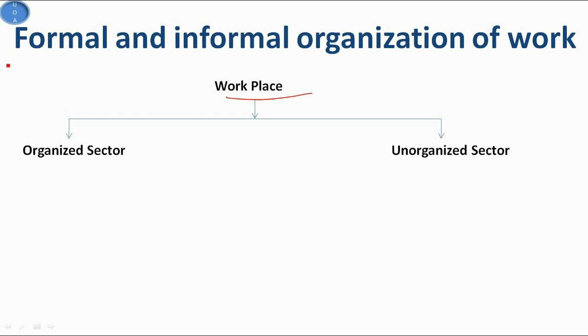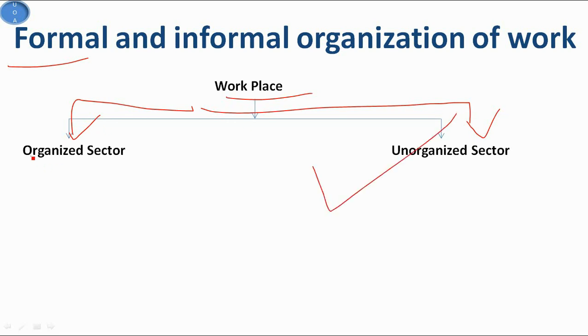purpose. So basically there are two kinds of workplaces. The first is the organized sector, which we also call the formal sector or formal organization of work, and the second is the unorganized sector, that is the informal sector or informal organization of work.